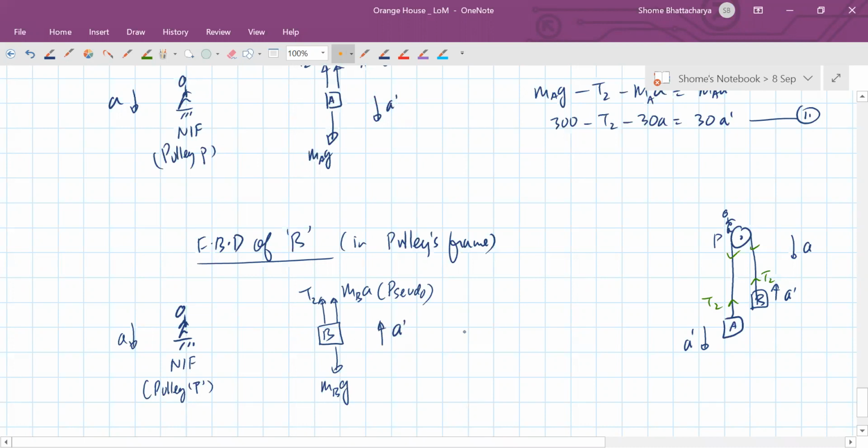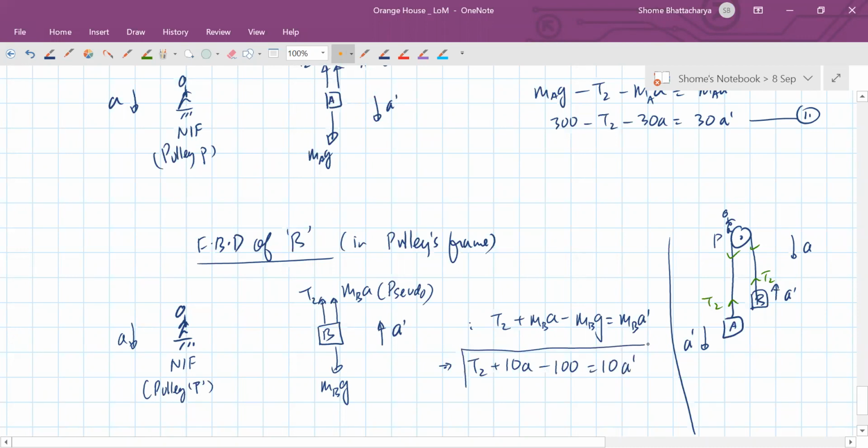So इस पे net upward force will be equal to mass into acceleration. So this will become T2 plus pseudo force minus weight is equal to mass into acceleration. Okay, so this will become T2 plus 10A minus 100 is equal to 10 A prime. So this is our third equation. Okay.